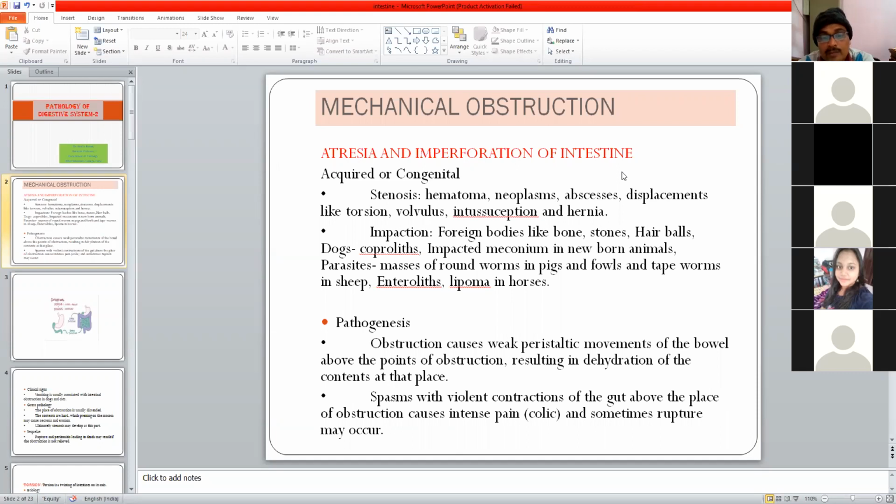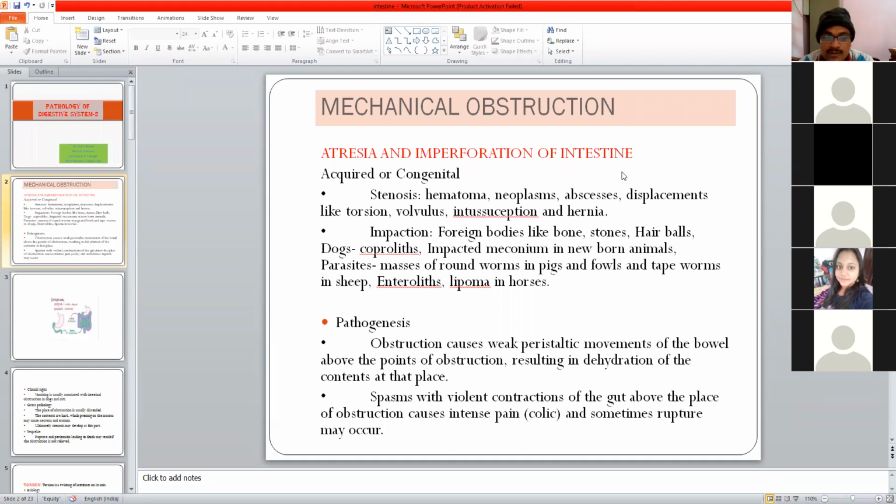It can also be due to impaction. Impaction may be by foreign bodies like bone, particularly in carnivores, stones, or hair balls in animals having some mineral deficiency. They develop a habit of licking hairs. These hairs cannot be digested, and gradually they get deposited in the intestine or stomach in the form of hair balls.